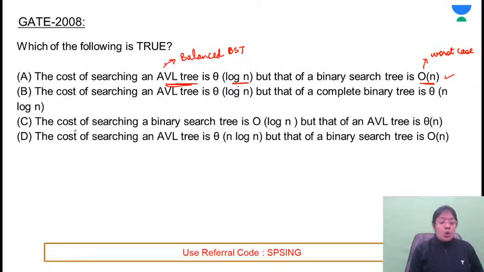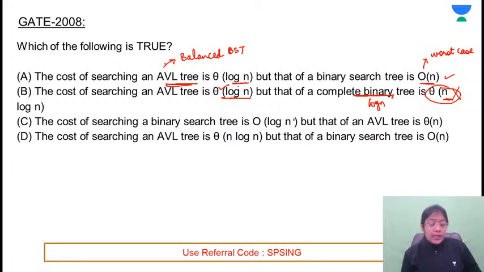But need to go through all the remaining options as well. The cost of searching an AVL is log n. That is fine. But that of a complete binary tree is n log n. If it is a complete binary tree, the number of levels कितने होंगे? Complete binary tree means if n nodes are there, all the levels are completely full. It's balanced. So if it's balanced, तो complexity क्या होनी चाहिए? Log n. But they are giving that it's n log n. So this is incorrect. There is a problem with the second part. First part is correct.